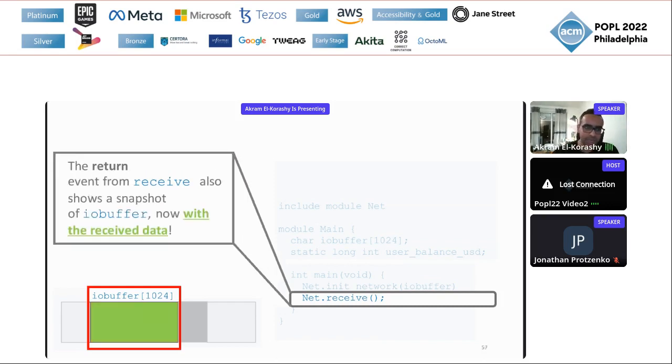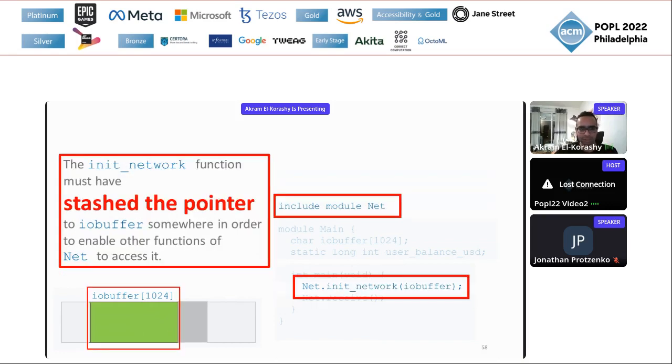And now something interesting could happen, which is that the receive function executes and then it takes some data from over the network and it populates the IO buffer with this received data, which I'm denoting here with the green color of the IO buffer contents. What does this mean, the behavior of this receive function?